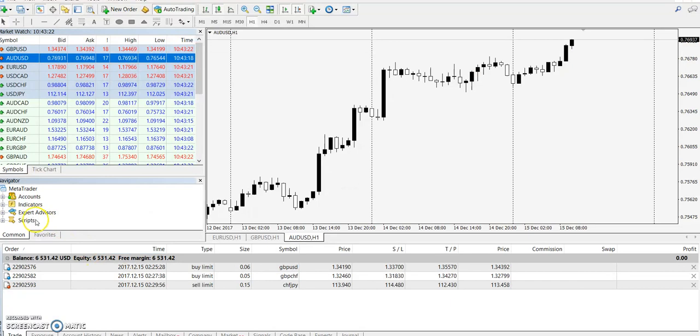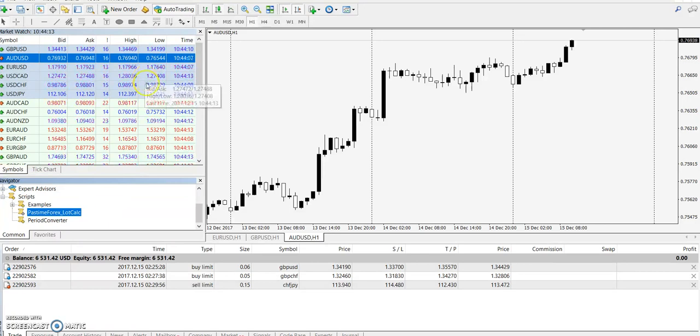Now go back to your MetaTrader 4, right click at the script, refresh. There you go. It's over here. So how do you use the Pastime Forex calculator?